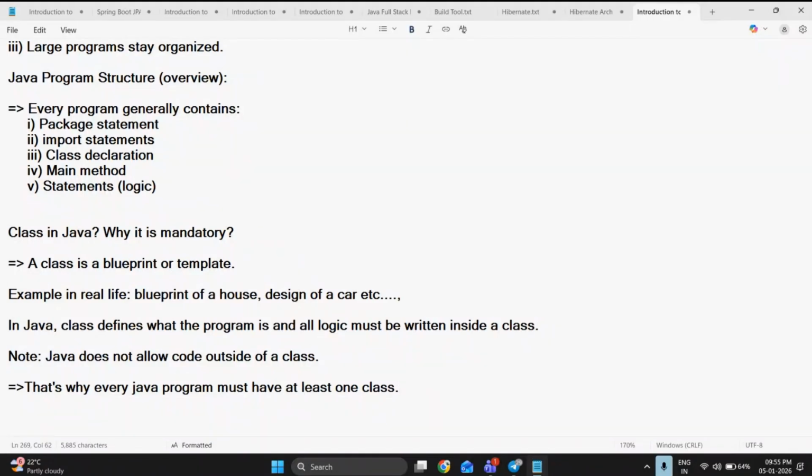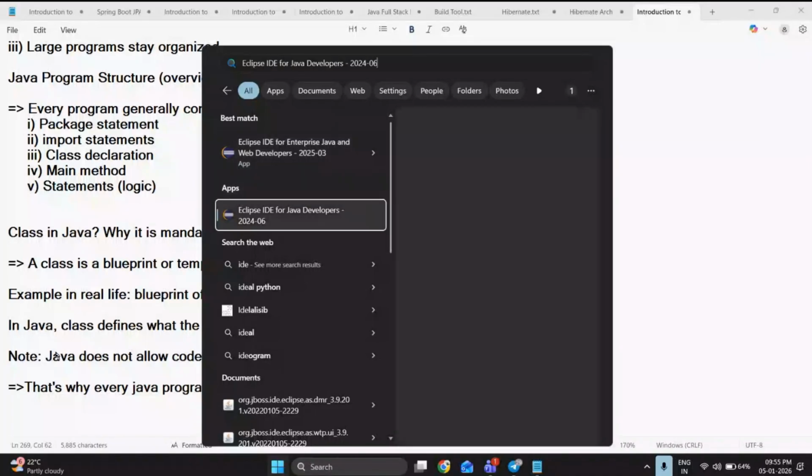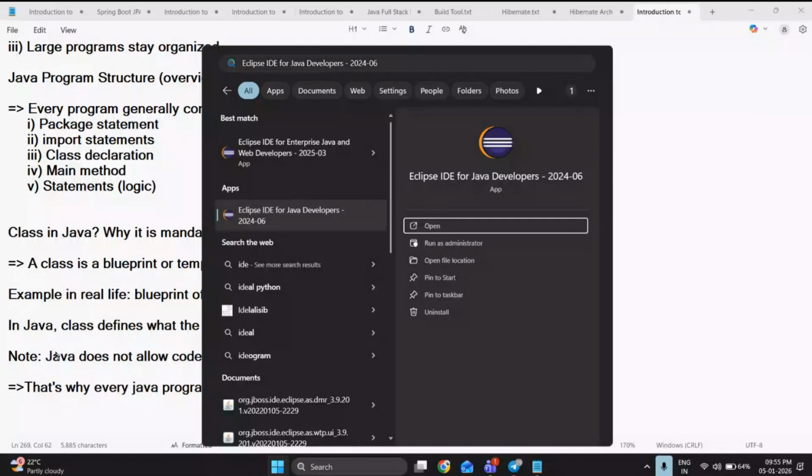Okay. Let me open my IDE first. So never directly go with the Eclipse IDE for Enterprise Java and Web Developers, because that one we are going to use for advanced Java. We are starting with core Java, so let me use the IDE called Eclipse IDE for Java Developers itself. For learning purposes and for DSA practice, we'll go with the IDE for Java Developers itself.